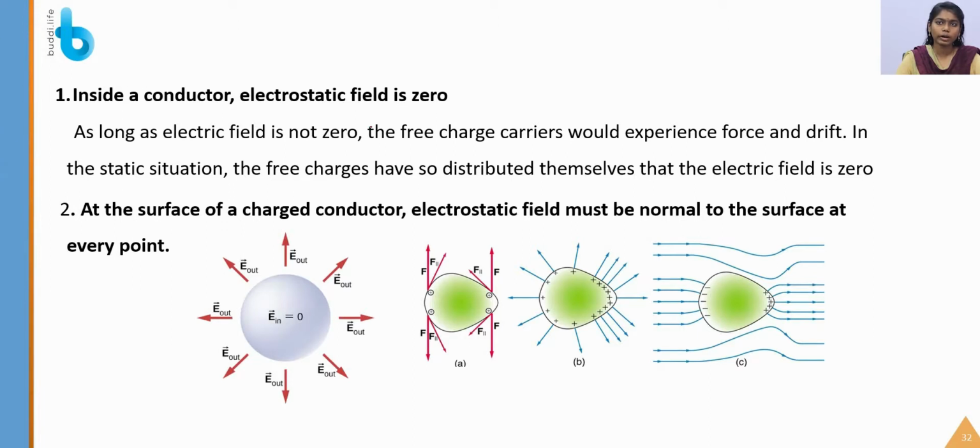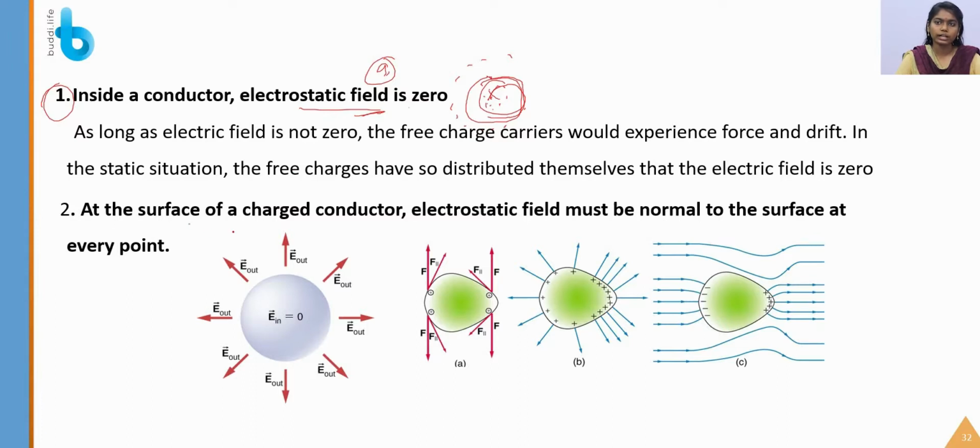So let me see the properties of the electrostatics of conductors. First one was, inside the conductor the electrostatic field is 0. Yes, obviously, we have already seen this in the first lesson also. So inside every conductor the electric field is 0. There are no static charges present inside the system, so the electrostatic field is also 0, because the charge produces a field, right? So the charge is present only on the surface, so the electrostatic field is only on the outside of the system, not on the inside.